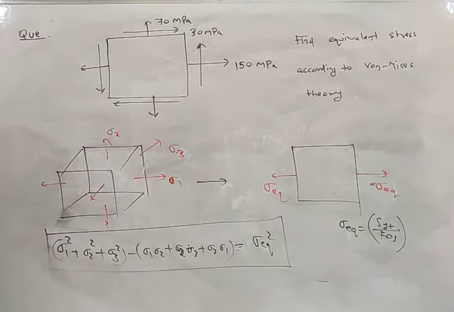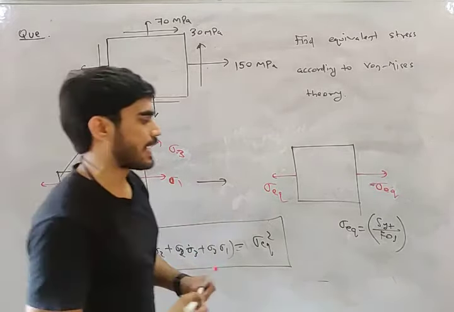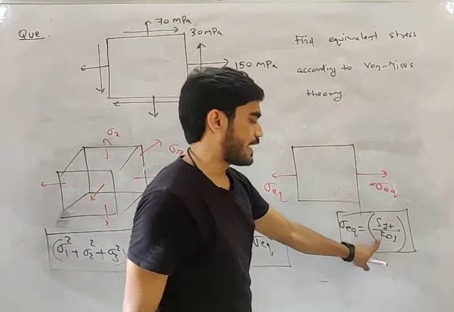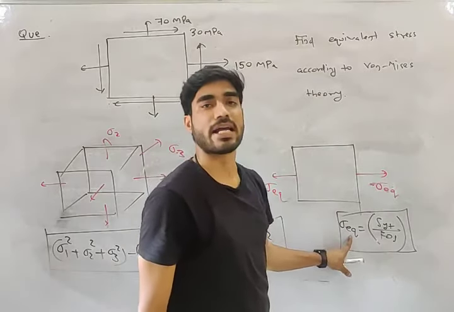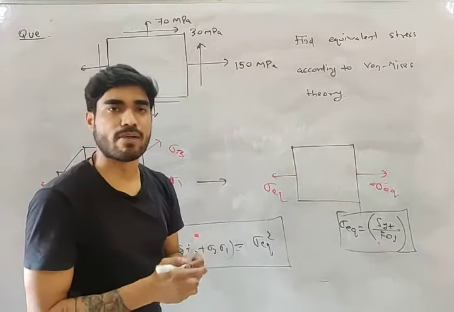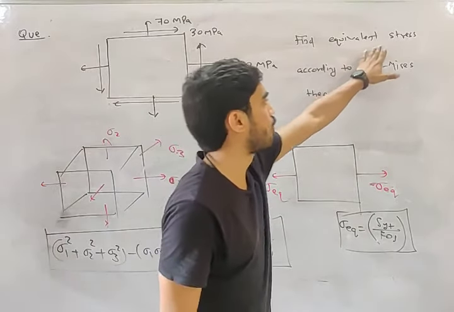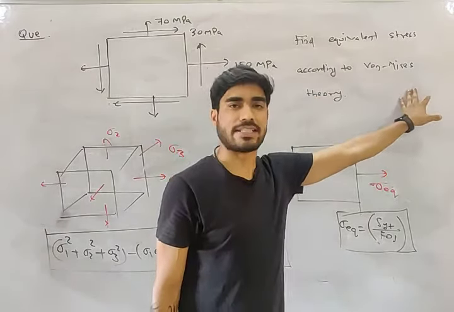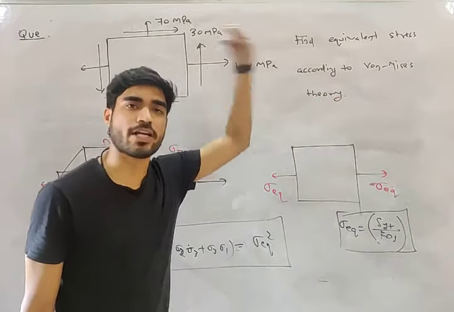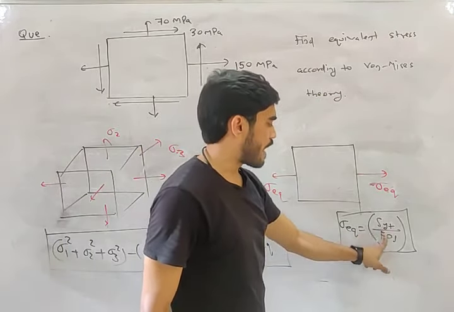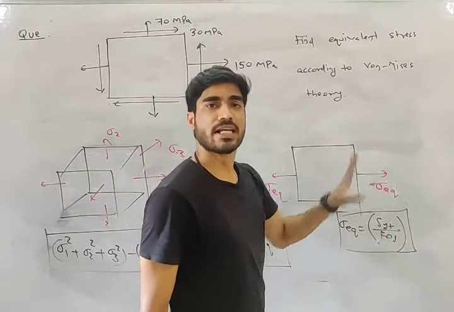Do you understand how you can calculate sigma equivalent? Just replace SYT by FOS with sigma equivalent and you can find sigma equivalent according to any theory of failure. Here we have to find equivalent stress according to von Mises theory, but you can find it according to any theory. Just replace SYT by FOS with sigma equivalent.